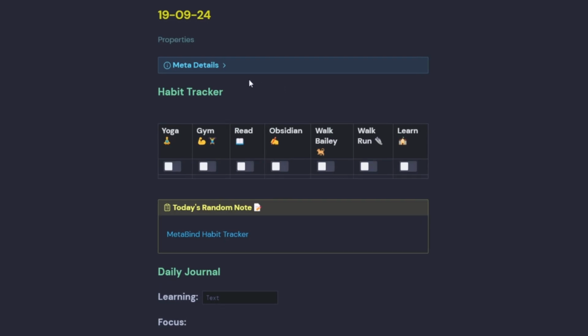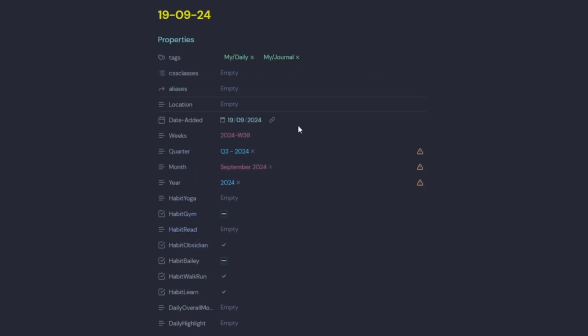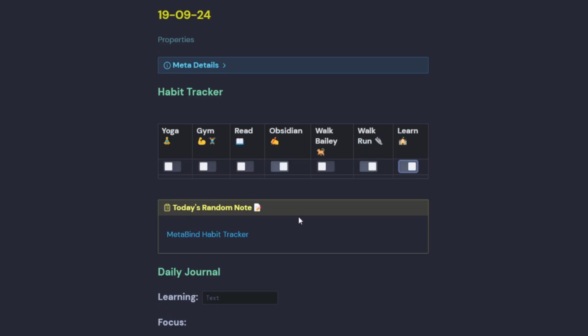Our habit tracker is embedded in our daily note. So we can say we've worked on Obsidian today and we might have gone for a walk or a run and learnt something. So we can toggle those three on there, and we can see that it toggles those as true in our YAML property here. We've got a random note. So today's random note is the Meta Bind habit tracker.